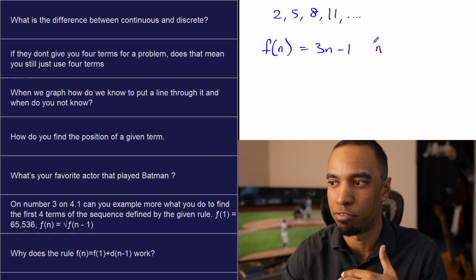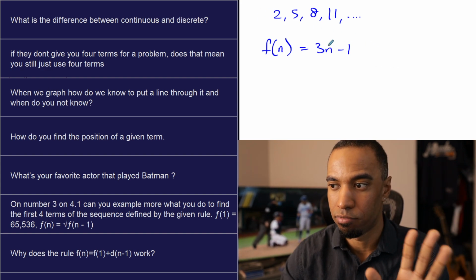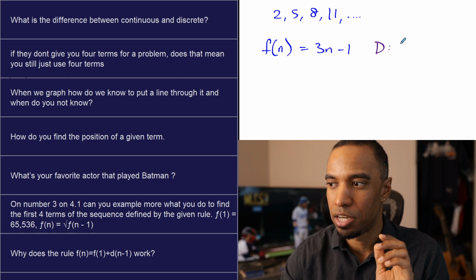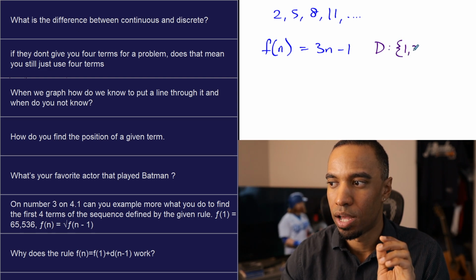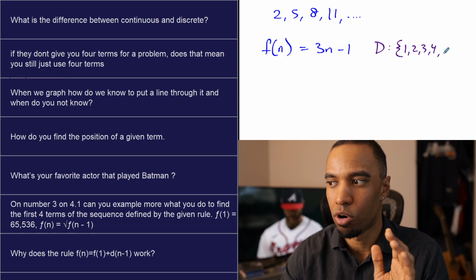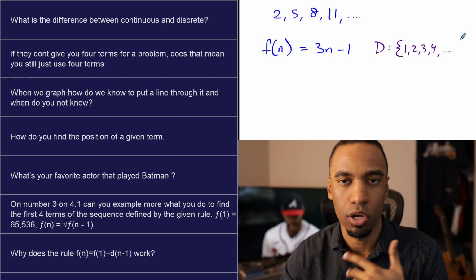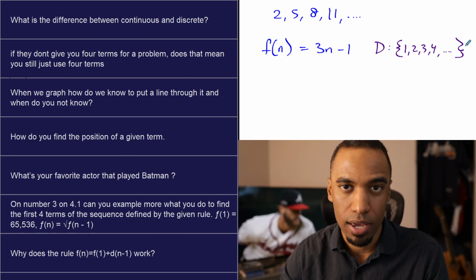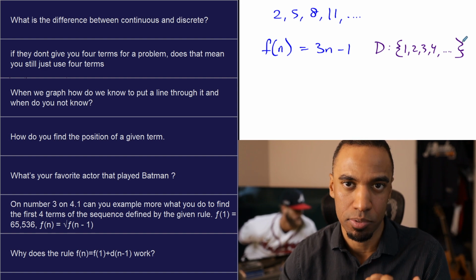Remember, your domain for these things, n, can go on. Whoops, I shouldn't say n here. But n is your variable for your domain. So your domain, your input, n can be 1. It starts at 1, 1, 2, 3, 4, but it could keep going. It could go to 1,000. It could go to infinity. So when they say write the first 4 terms, that doesn't necessarily mean it stops at those 4.